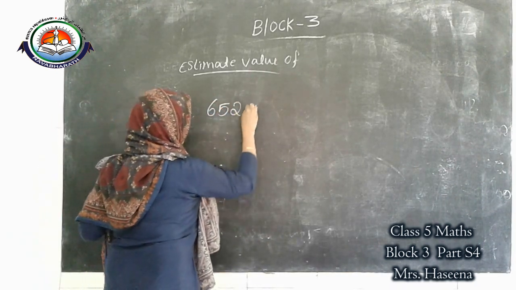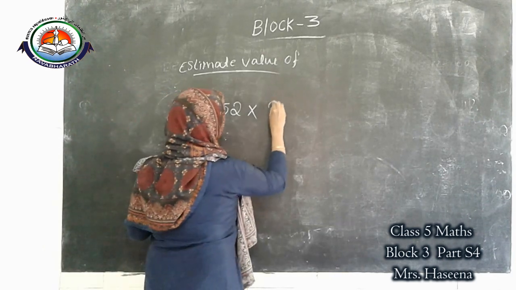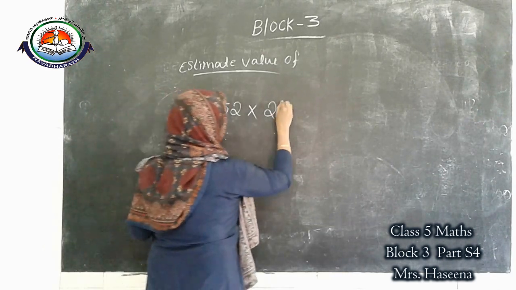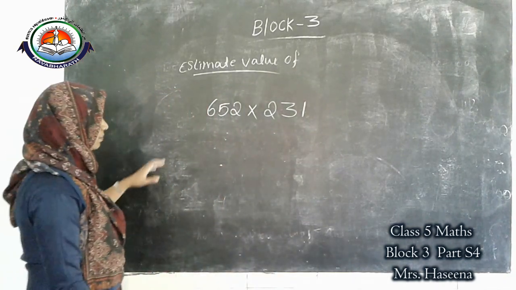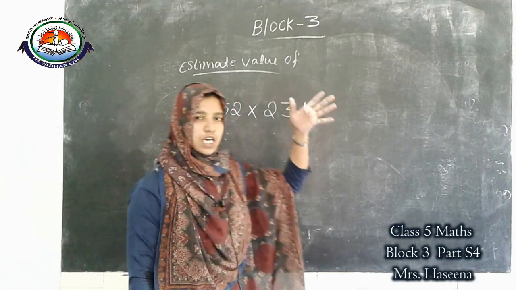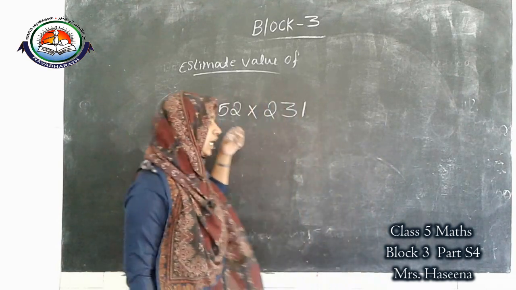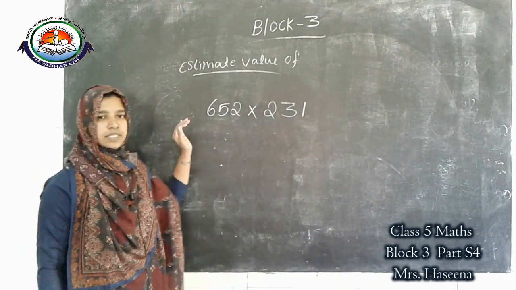652 into 231. What is the first step? First step, round off. Check how many digits this number has.